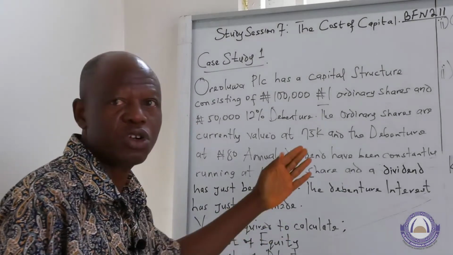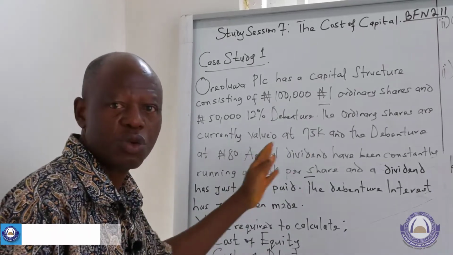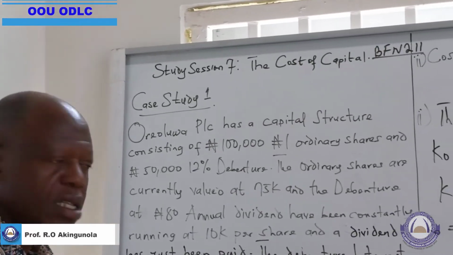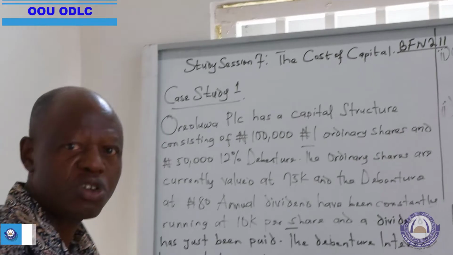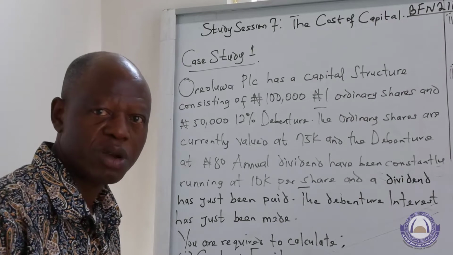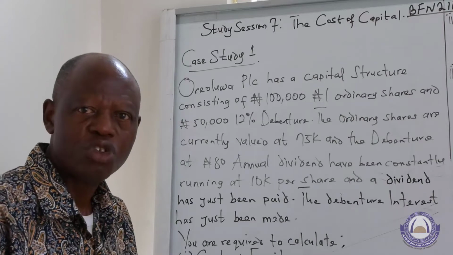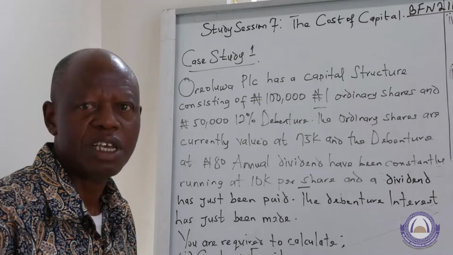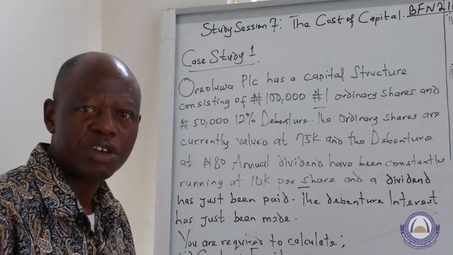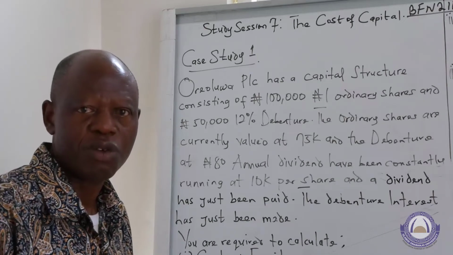As a follow-up to our discussion on cost of capital, there's need for us to take at least one or two examples. You recall that I said at that lecture that the cost of capital is a result of the need for us to estimate the cost of the various sources of capital so that we are able to arrive at the rate to be used to appraise our investment proposal. There's a rate which must be used. This is a rate of return which is used to capitalize our expected cash inflow.